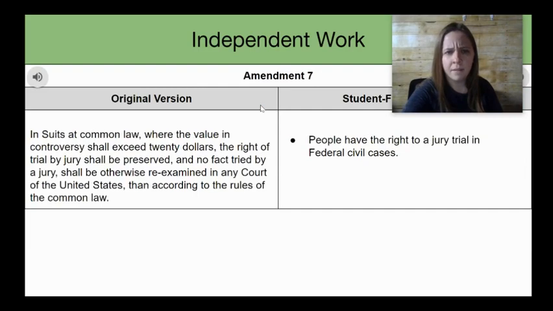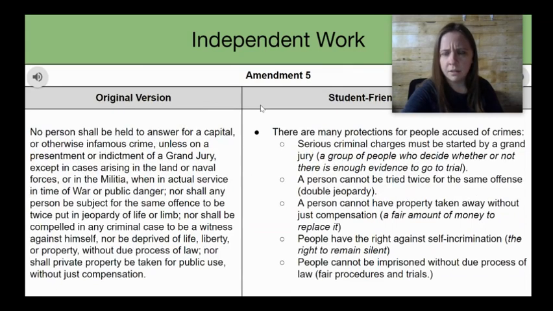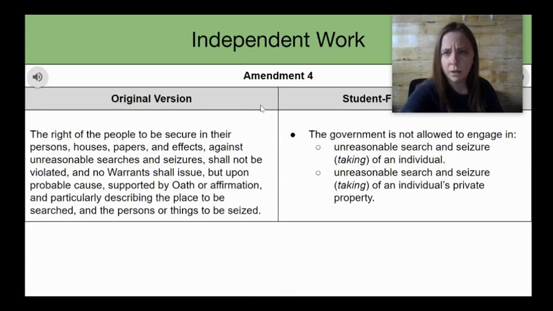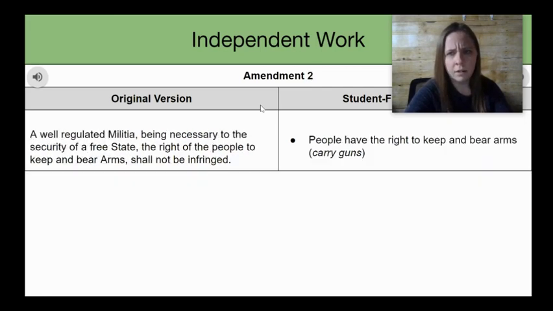So it's not bail, it's not jury, not crimes again. So you see how I'm going through the student-friendly side, and if I don't really remember which amendment it was. Search and seizure, no, it's not about a homeowner.